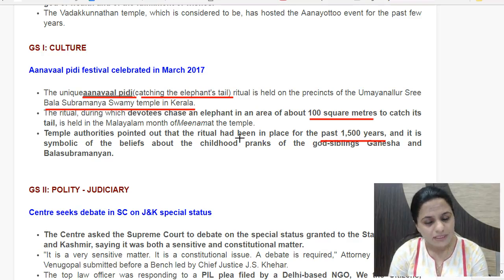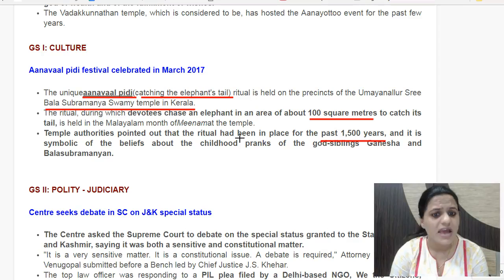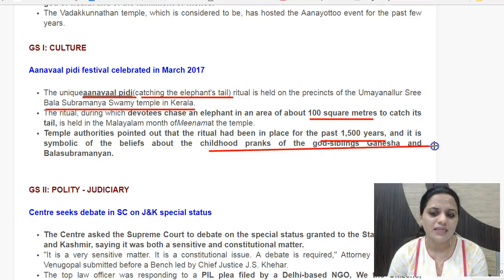But the temple authorities here say that this is a festival going on for past 1500 years, and this gets over in a minute. It's only in a 100 square meter region that the devotees chase an elephant to catch its tail. So this is there, and they say this is a symbolic gesture replicating the childhood prank of god siblings Ganesha and Balasubramanya Swami. So this is Anaval Pidi.